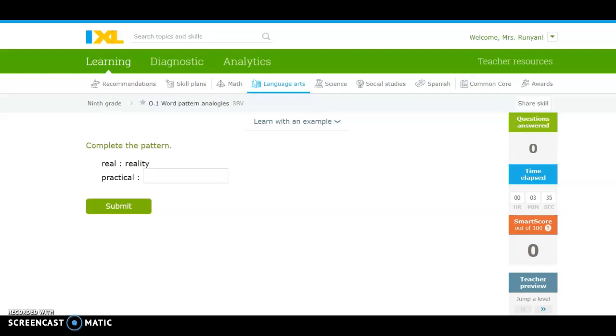Hi, I wanted to give you some pointers on the O1 IXL word pattern analogies. If I look at this, we want to complete the pattern. Real becomes reality, so practical should become what? So if we look at this, one ends with an AL, this one ends with an AL, and then here we just add an ITY. So the word then would be practicality.